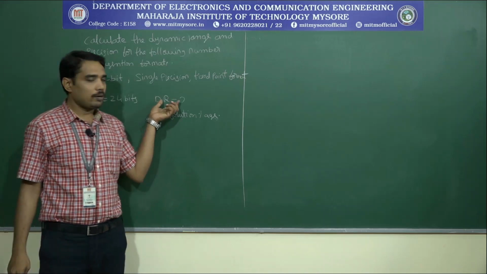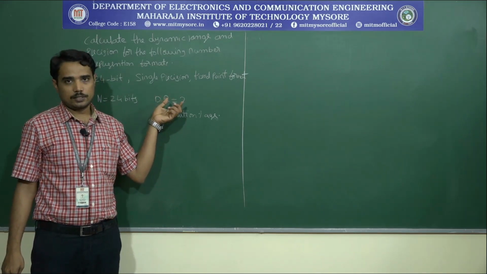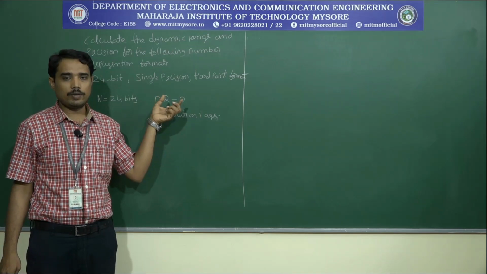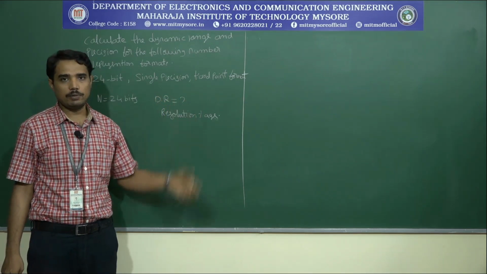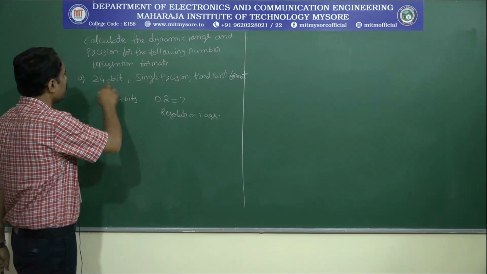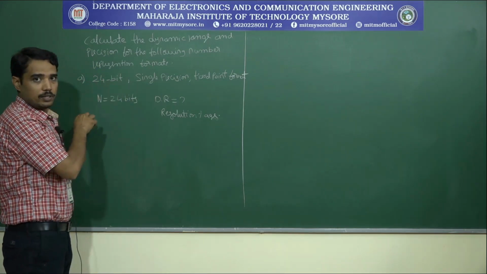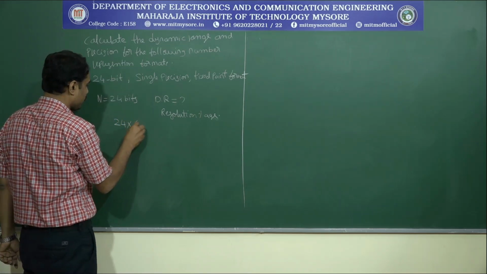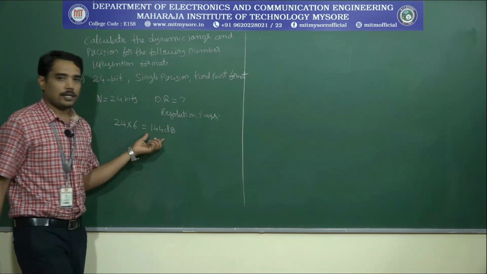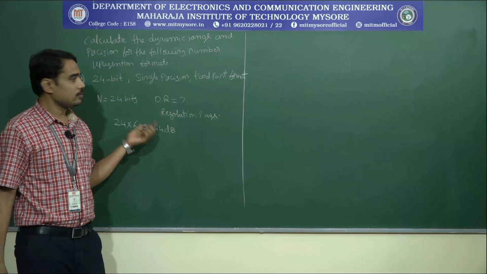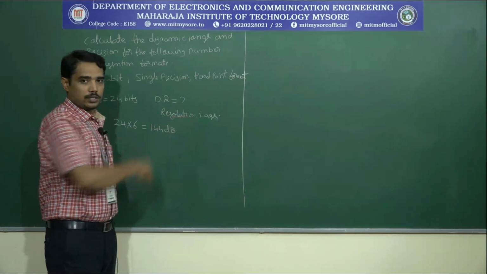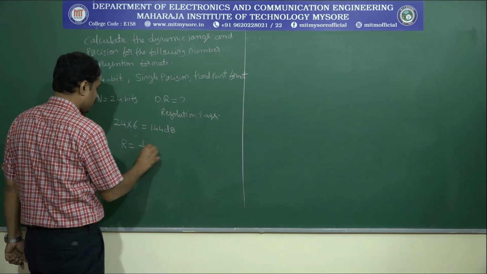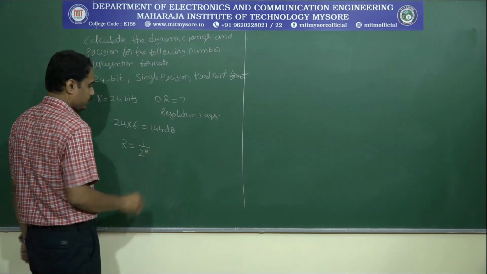We know that the dynamic range increases by a factor of 6 dB for every additional bit used. Here we are using 24 bits, so 24 into 6. This is the dynamic range. And the resolution is given by R equal to 1 upon 2 power n.